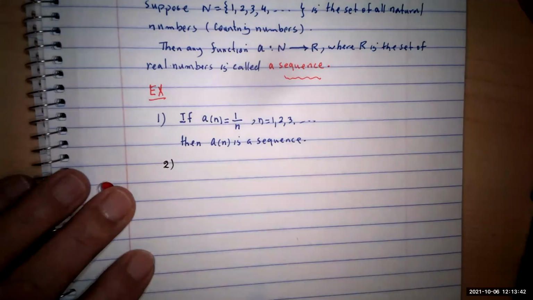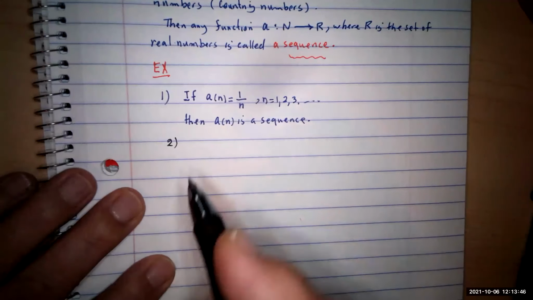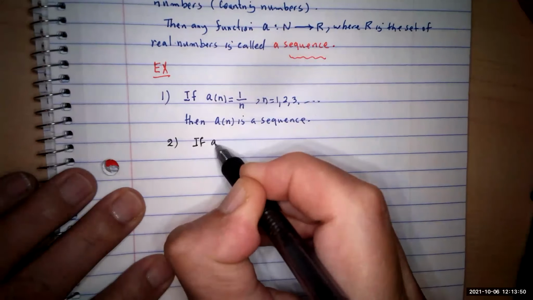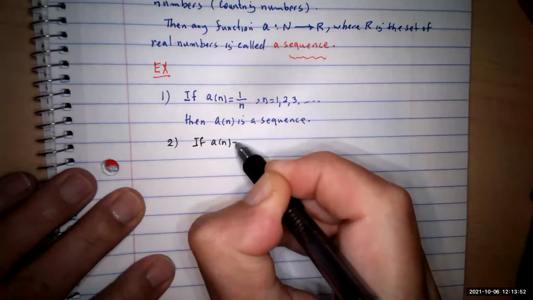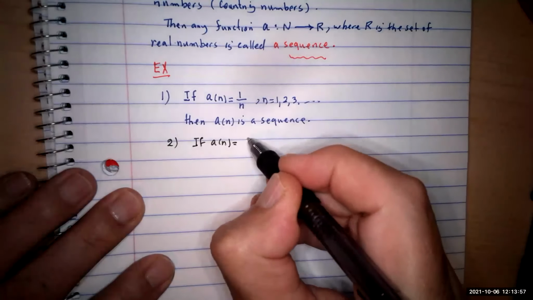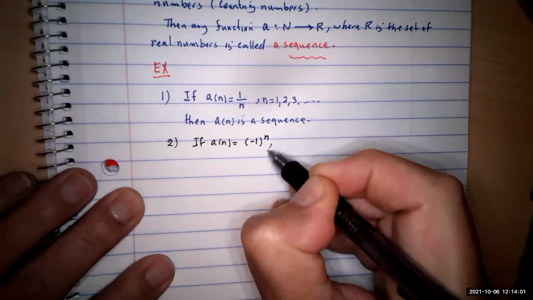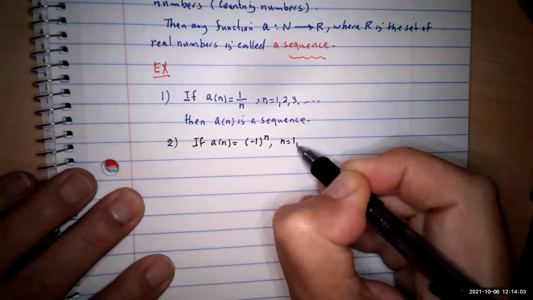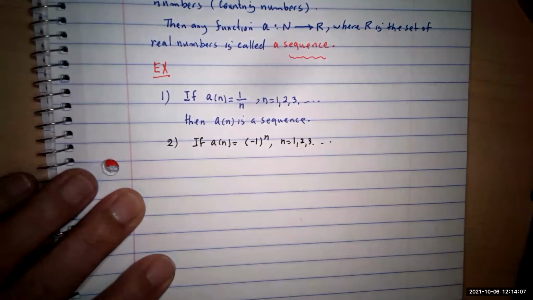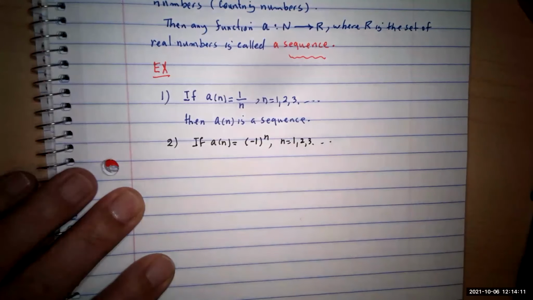Another one. They're not going to be complicated, but it's not calculus. You're not interested in the limits, convergence, divergence, no. The second one is if a of n, a function, is equal to -1 to the n, with n equal to 1, 2, 3, etc. If you want to find a of 1, that gives me -1.